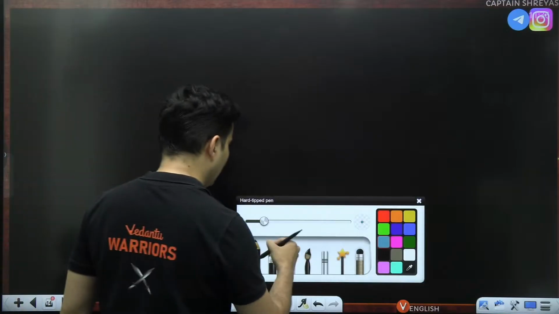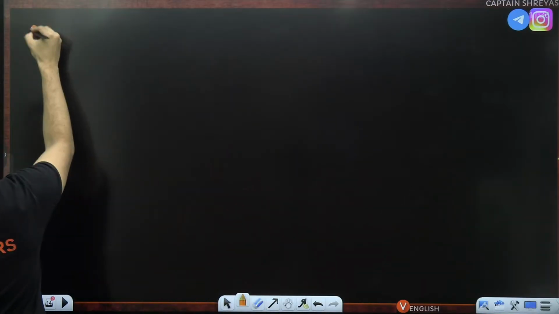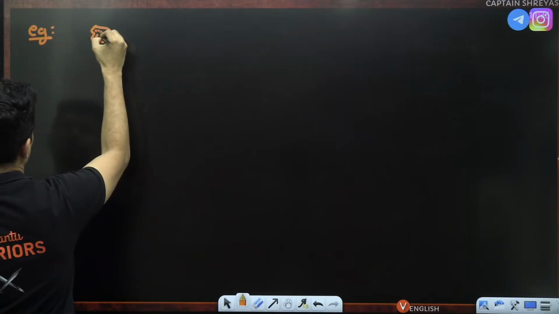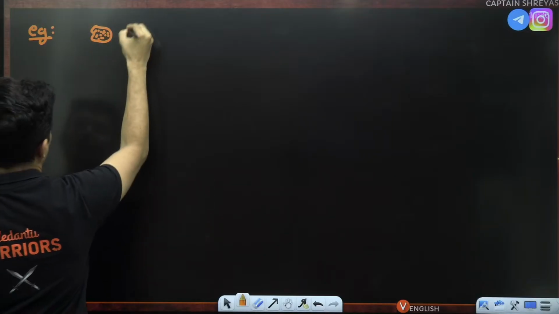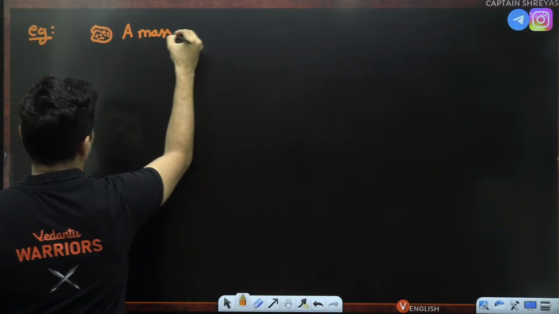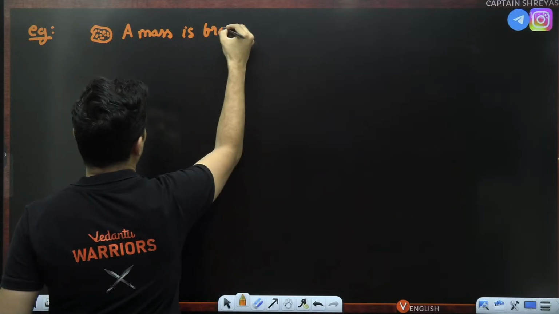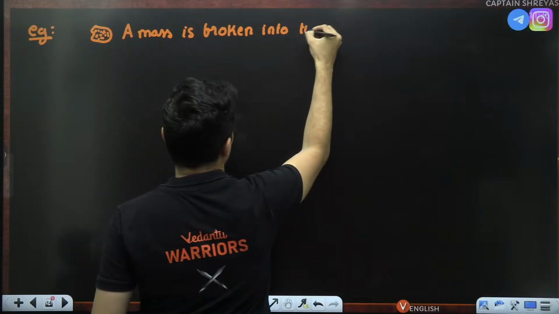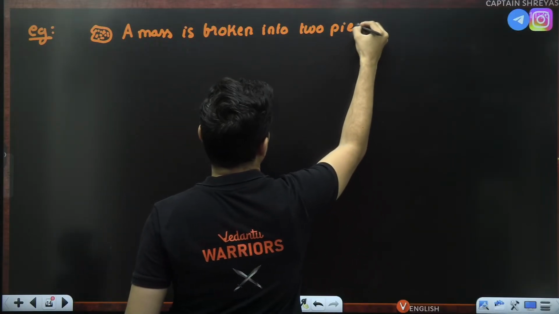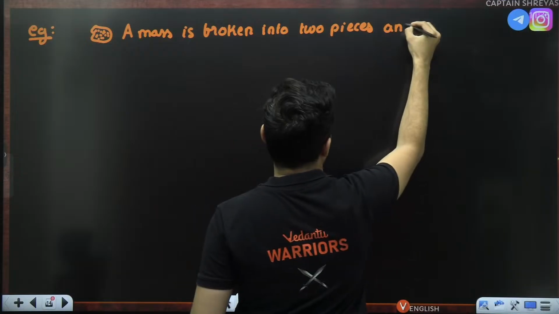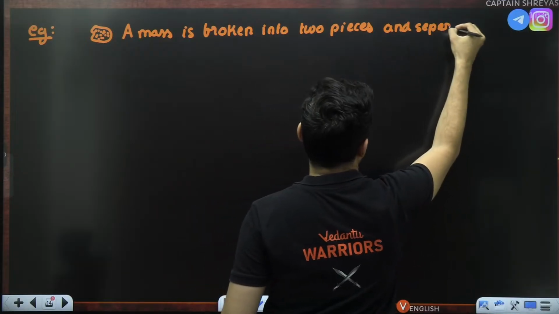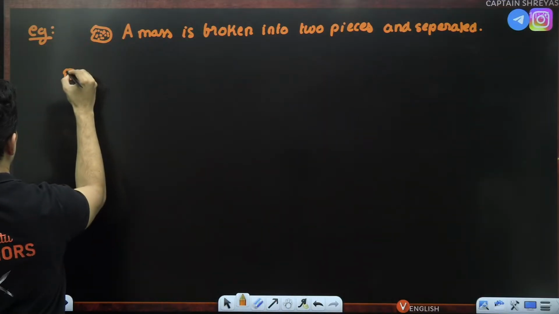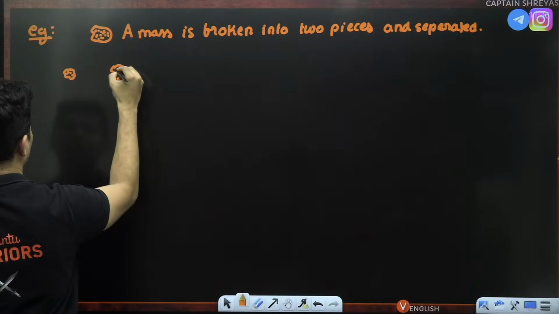Next question coming up on your screen. Here it is. A mass is broken into 2 pieces and separated. So, one piece here, maybe the other piece over here.